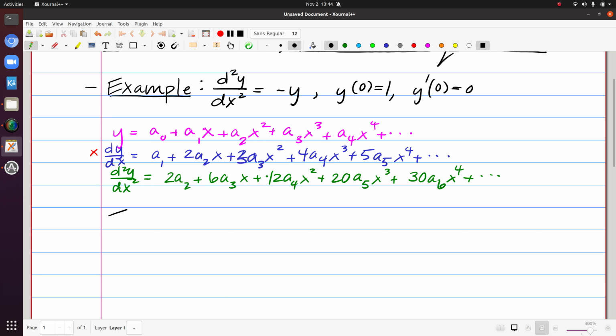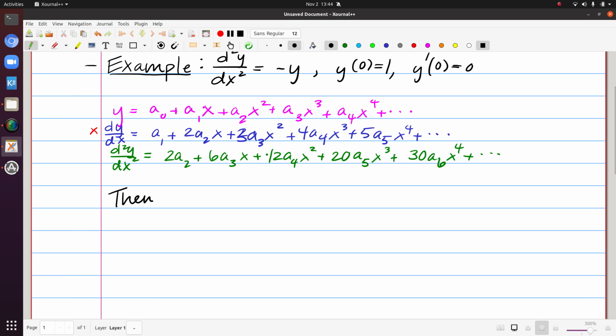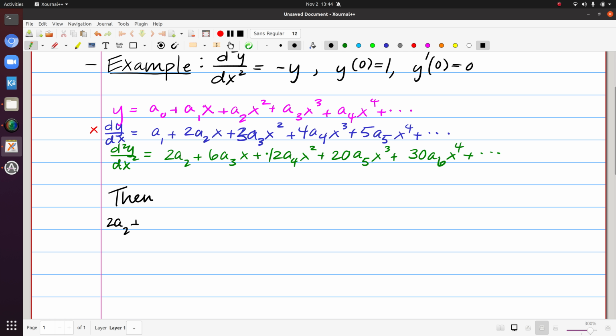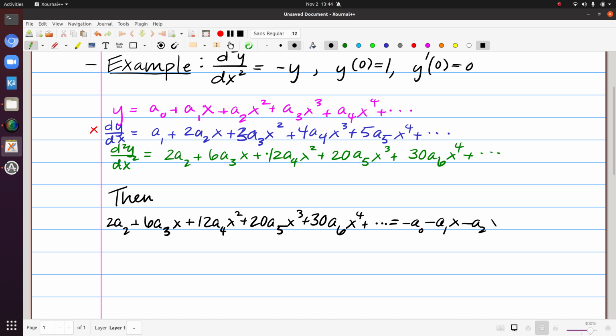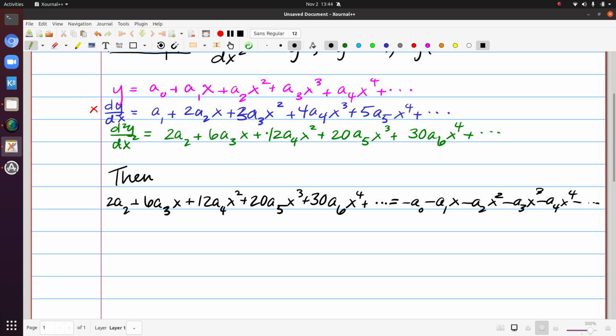So from the differential equation, what we're going to say is that the second derivative, so the blue equation, is equal to minus y. So I'm going to take the first equation and multiply everything by a negative 1. So minus a sub 0 minus a1x minus a2x squared minus a3x cubed minus a4x to the fourth, etc. So we set these up.